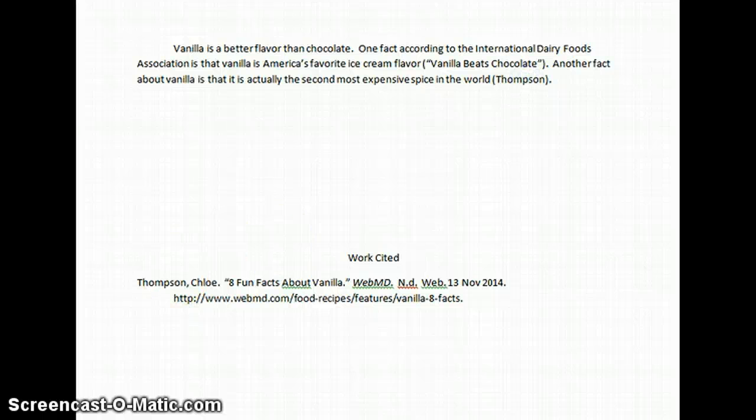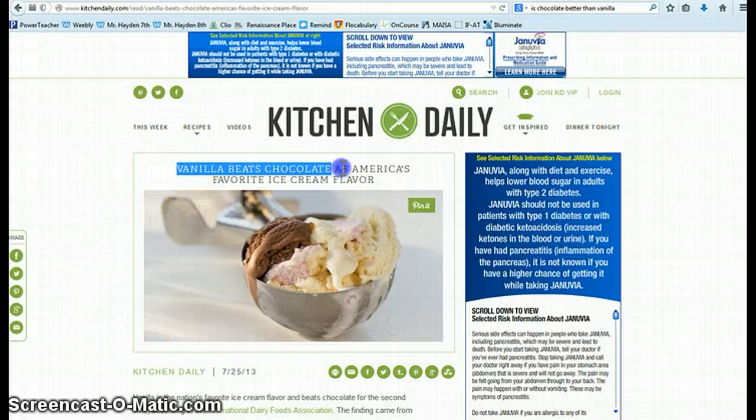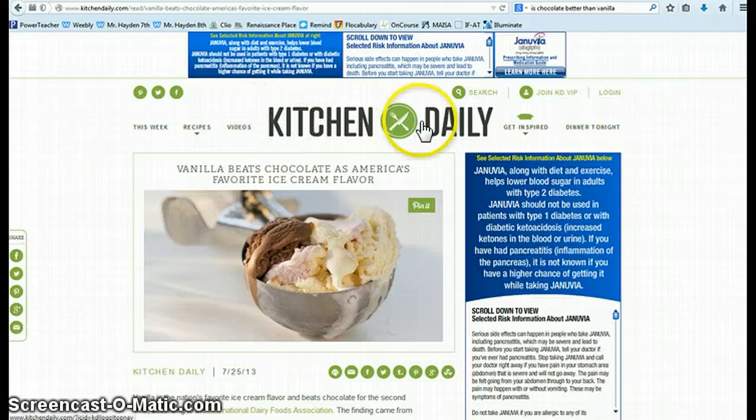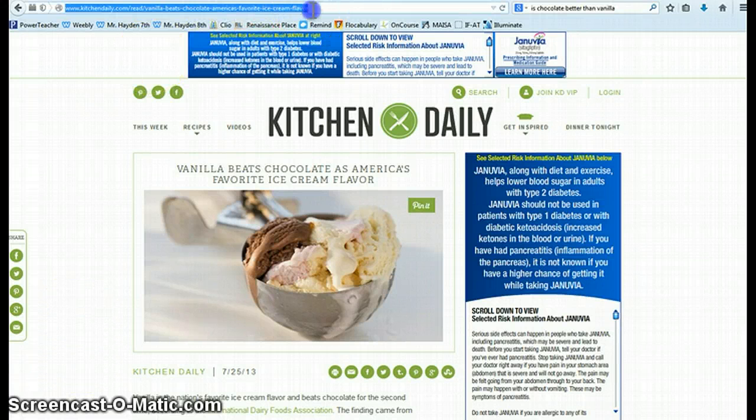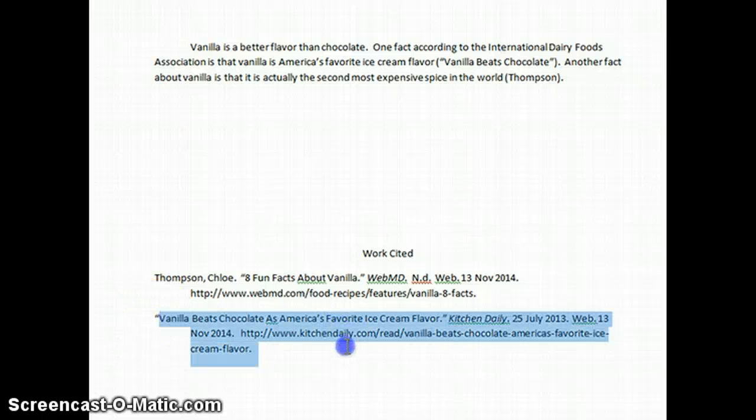Let's look back at the article and find what we can find. Remember, in this one we could not find an author. So we have the title of the article, the title of the website, the date this was published, the word web, today's date, and then this web address. I'll take that information, go back to my essay, and plug that in. Here it is: the whole title of the article, name of the website, the date it was published, the word web, the date I found it, and the whole web address. This, Vanilla Beats Chocolate, tells you I found this, and if I go down here, I can find exactly where that was.